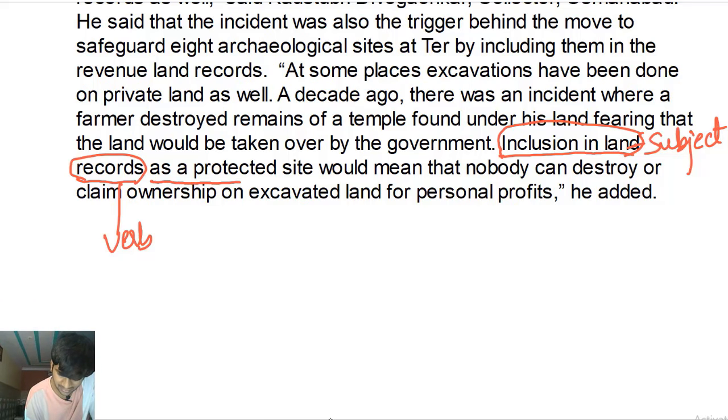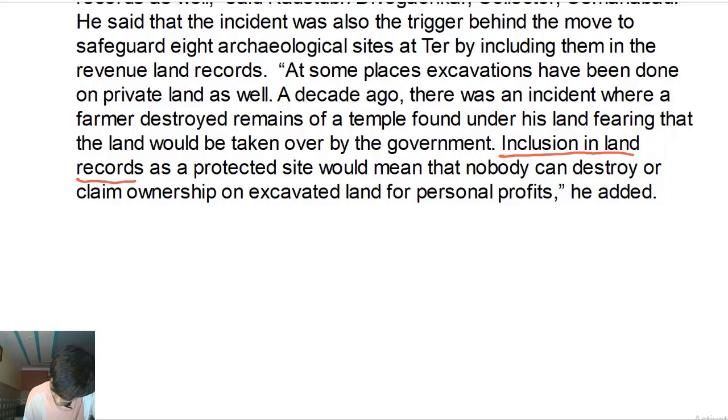Records as a protected site. How? As a protected site. Okay, wait. Wait, this is not the subject. Inclusion in land records. This is not a verb. I thought records is a verb here. Inclusion in land records. How? As a protected site. So wait. Apologies, guys. All right. Okay.